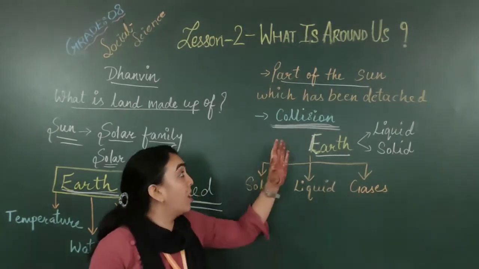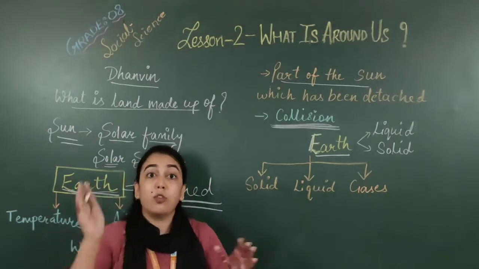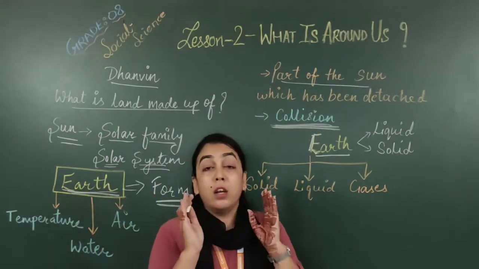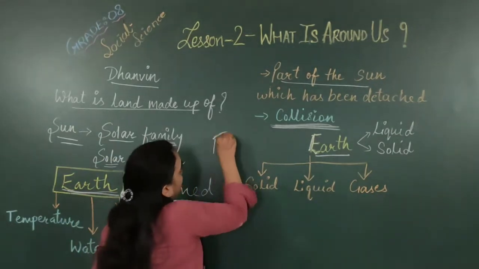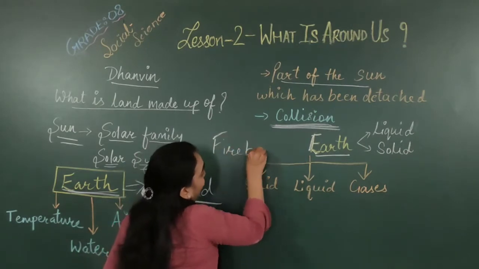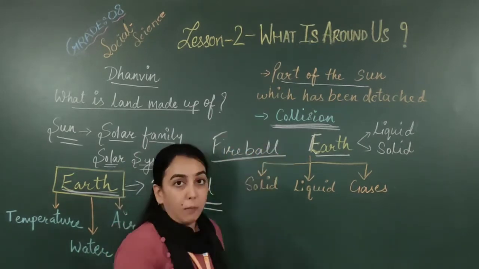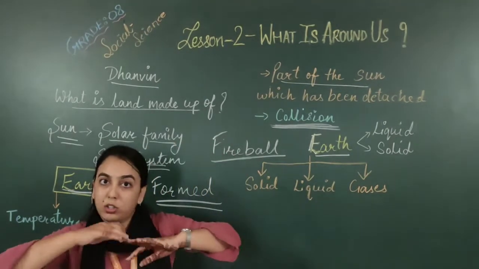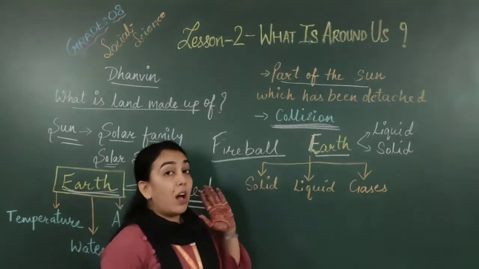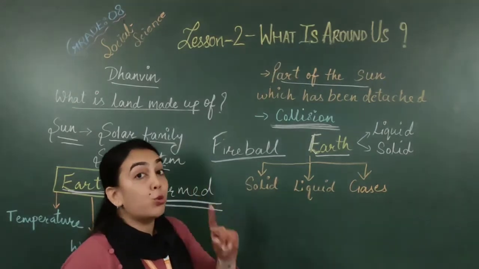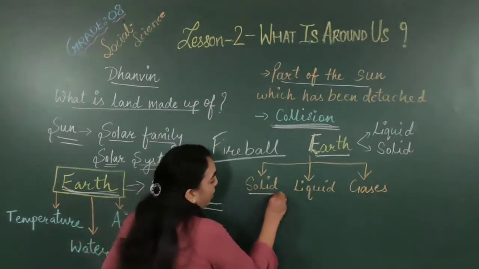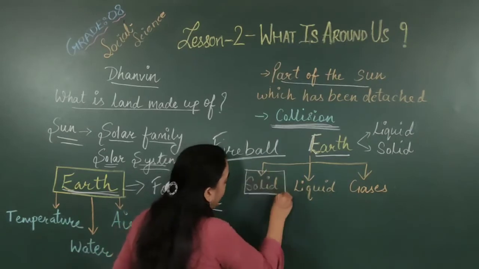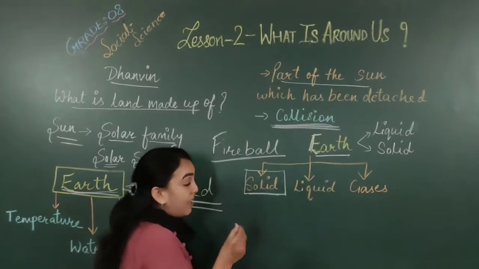Like that, earth was very hot. Earlier it was a hot ball of fire. It is also called a fireball, means आग का गोला. It was a fireball, but when it cooled down, many elements got transformed. The elements which got transformed into solid: first we are talking about solid. In the solid, it was termed as